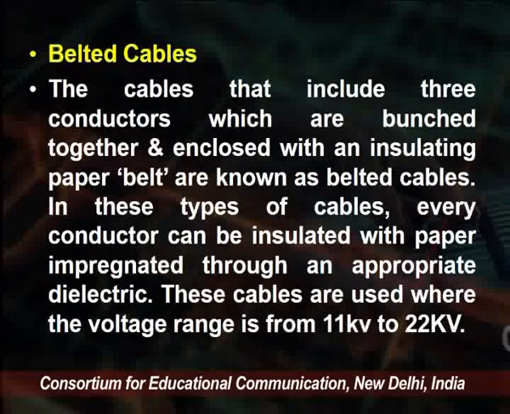In this type of cable, every conductor is insulated with paper impregnated with appropriate dielectrics. These cables are used for the voltage range of 11 kV to 22 kV.